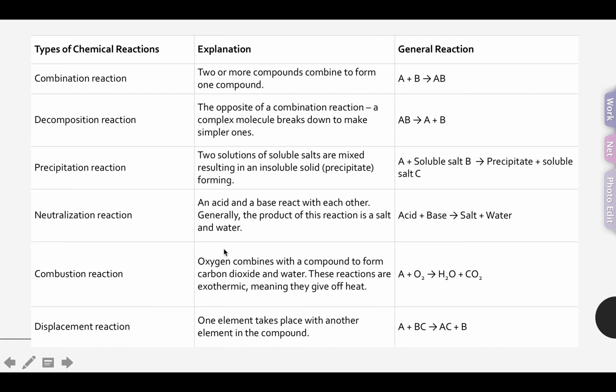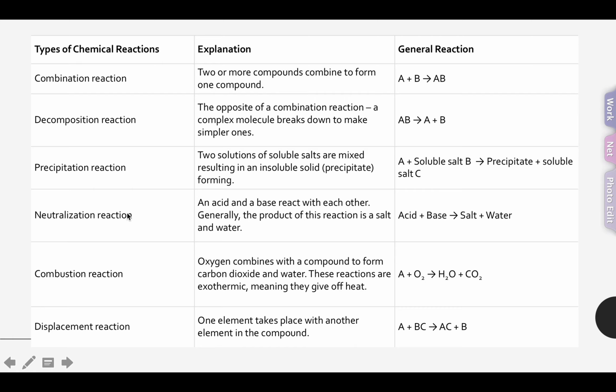Then I have a summary table for the types of chemical reaction, explanations, and general reaction. So as we said, in the combination reaction, two or more compounds combine to form one compound. So A plus B is AB. And then we have the decomposition reaction, which is the exact opposite of the combination reaction, turning AB to A plus B. Then we have the precipitation reaction. Two solutions of soluble salts are mixed, resulting in an insoluble solid. So A plus soluble salt B gives precipitate plus soluble salt C.